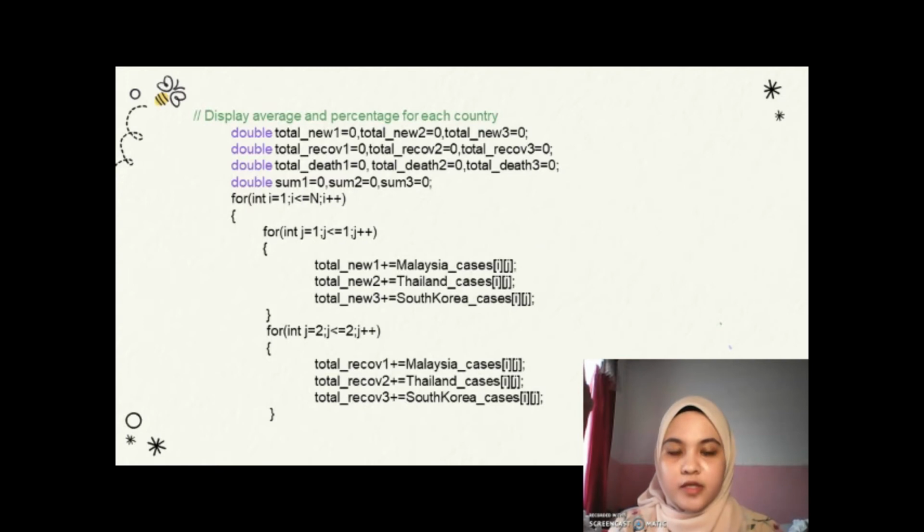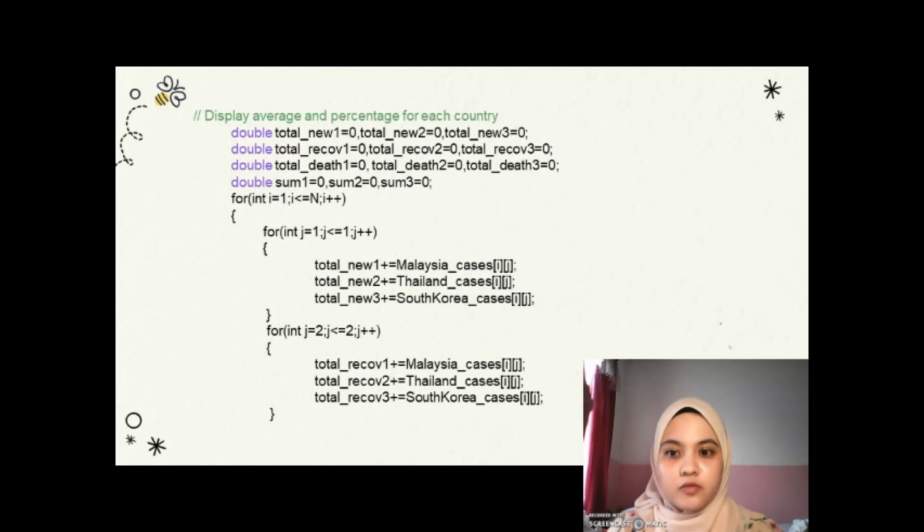First of all, for i is equal to 1, i is less than or equal to n, where n is equal to 92, representing 92 days. And for the number of elements that exist, we increment it as i plus plus. For your information, i represents the column, while j represents the row. Next, we need to open the curly bracket. Then, for j is equal to 1, j is less than or equal to 1, and j plus plus. So, this is for the first row. And we open the curly bracket.